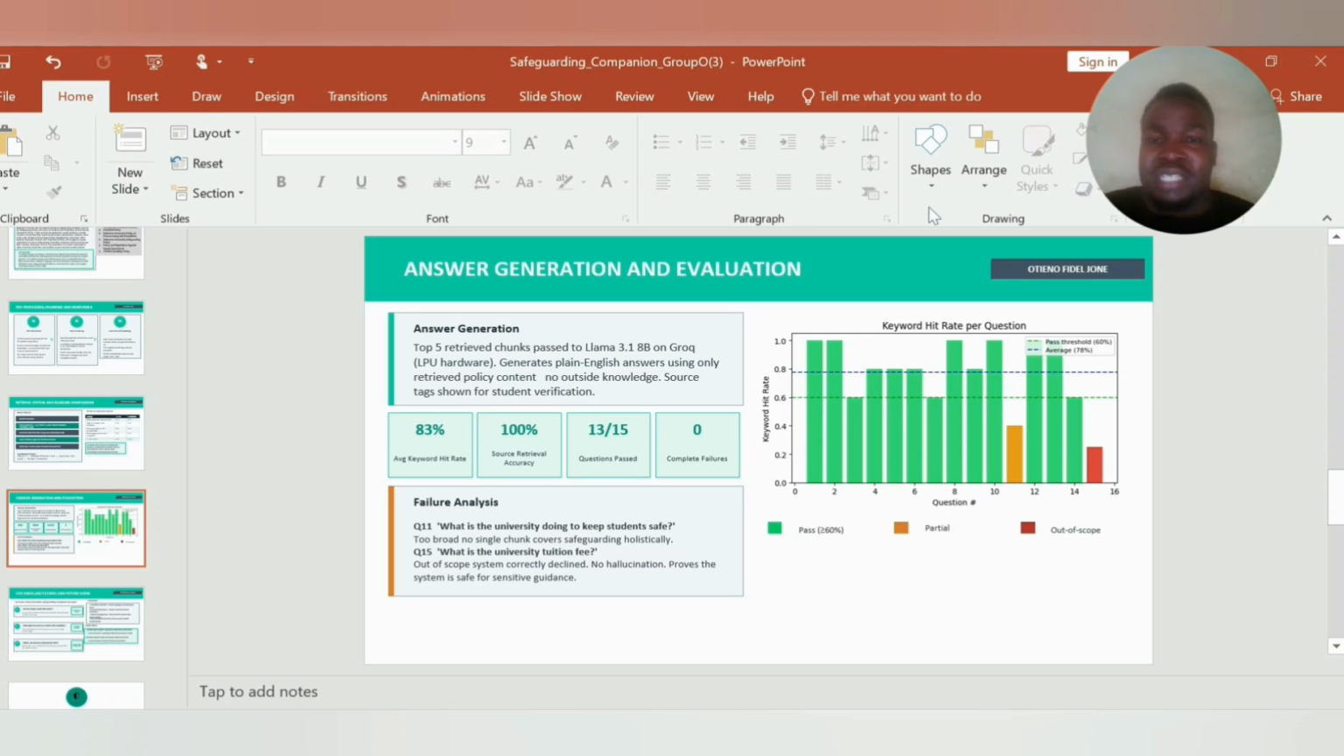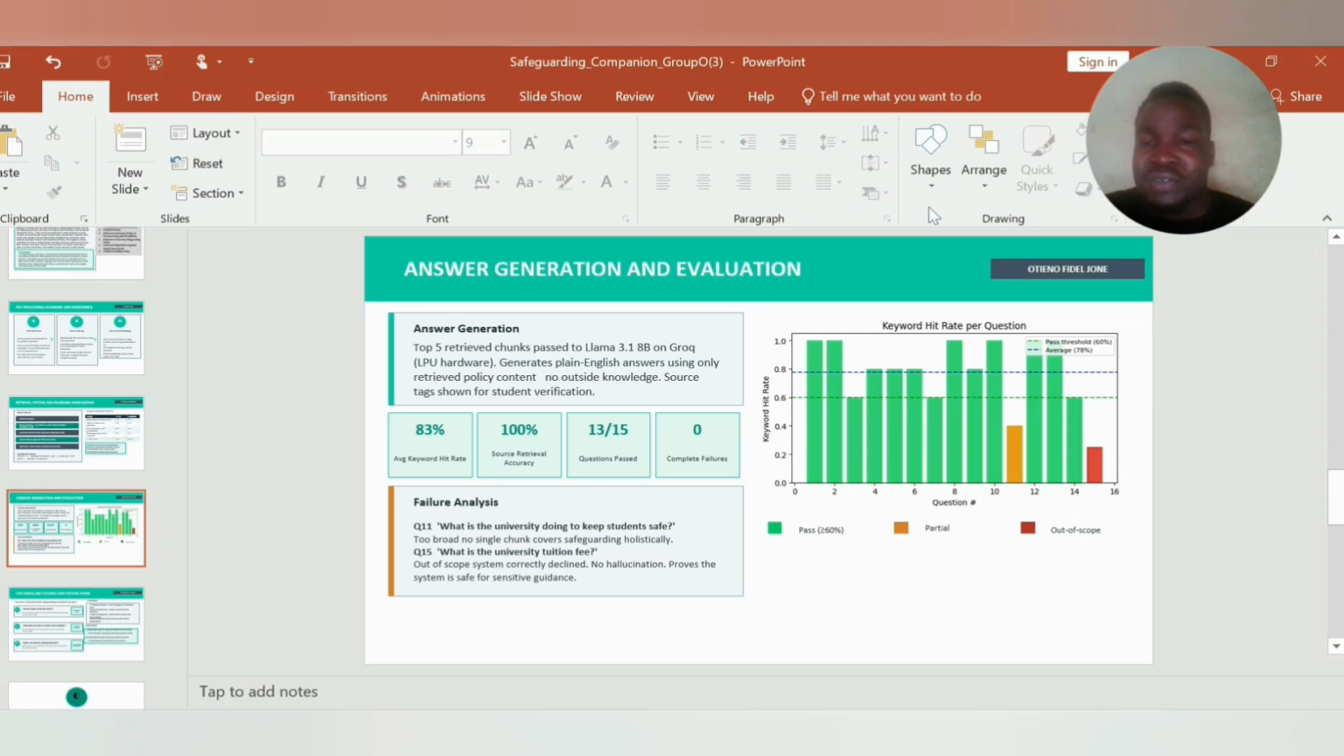So we put in a set of instructions such that the model would bring in only relevant answers based on the content we fed it. It should not bring in anything outside the knowledge base scope, and it should not guess. We tested it on 15 questions, and this is the performance we got. We got 100% source accuracy, meaning that the system was only looking at the policy documents when responding to questions.